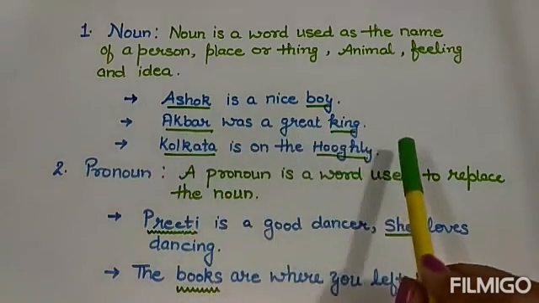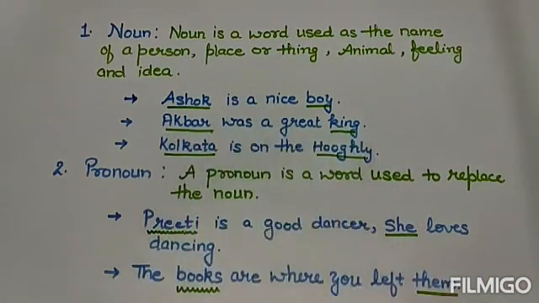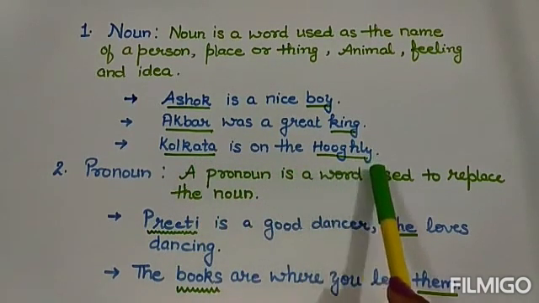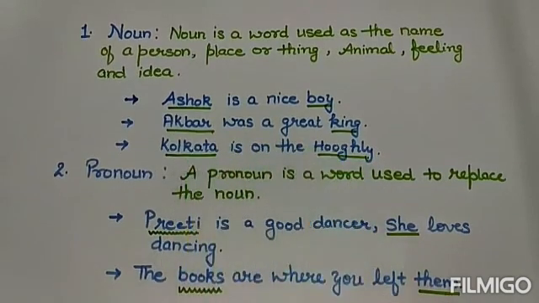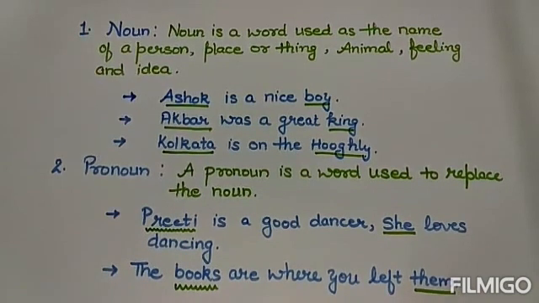Akbar was a great king. You can see that I have underlined the words which are nouns. Kolkata is on Hooghly. Both are names. So, nouns are the words that are used as names. Nouns also have a few types and kinds that we will discuss when we discuss noun in a detailed session.